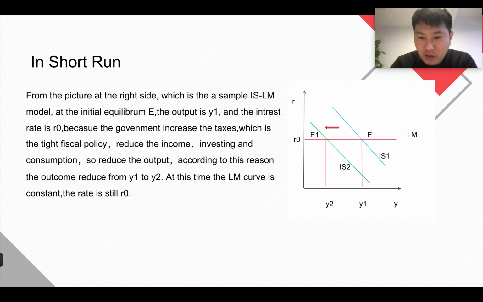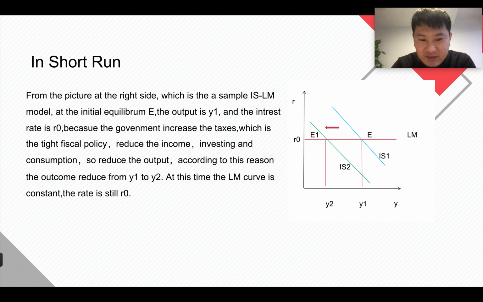From the right side of the picture, we can see that the IS curve, IS1, moves left to IS2. At the initial equilibrium at point E, the output is Y1 and the interest rate is R0.